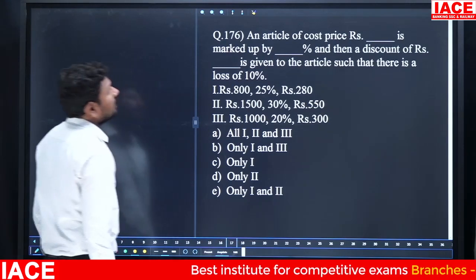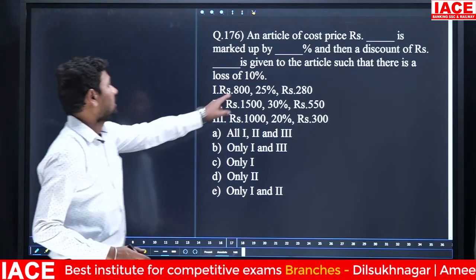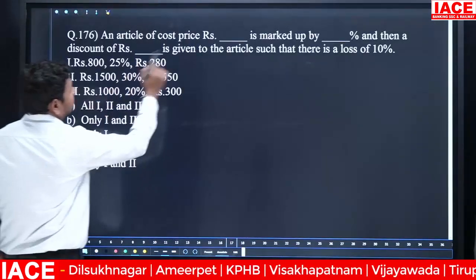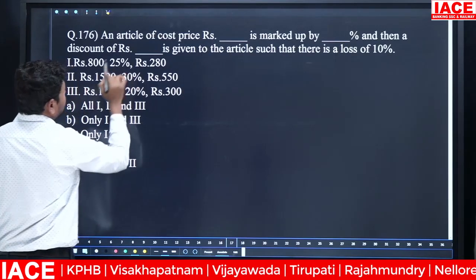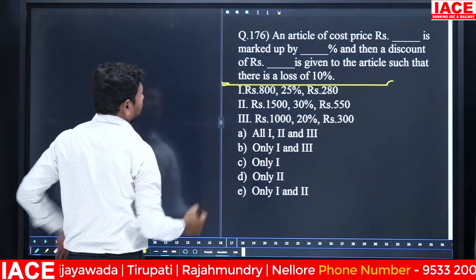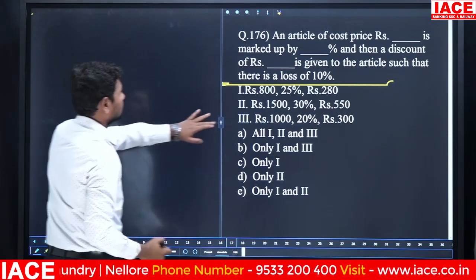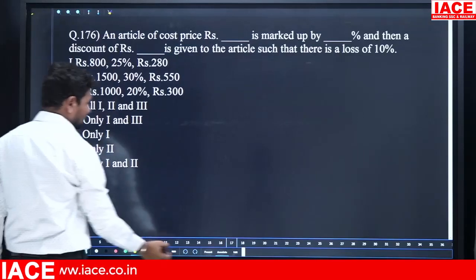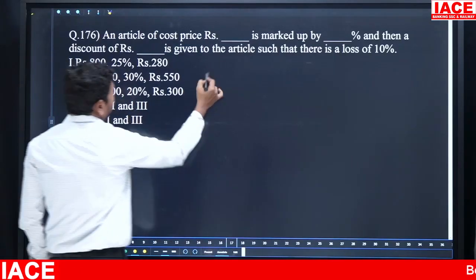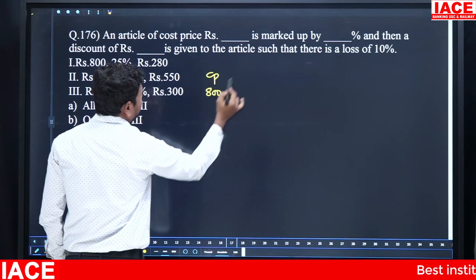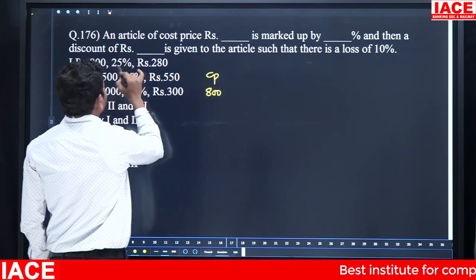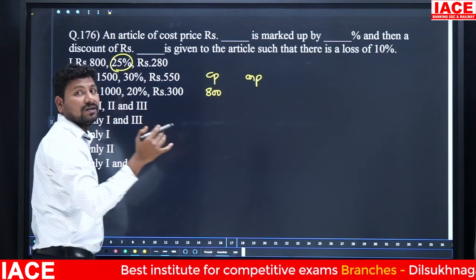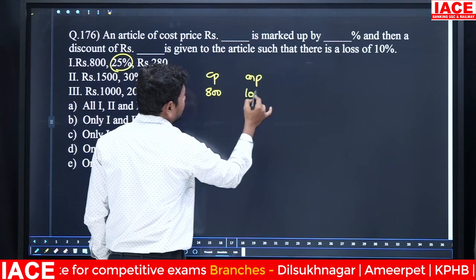Next. An article has a cost price of 800. Cost price is 800 rupees, and this 800 is marked up by 25%. For the MP value we can write 25% of 800, which is 200 increase, and 800 becomes 1000 rupees.